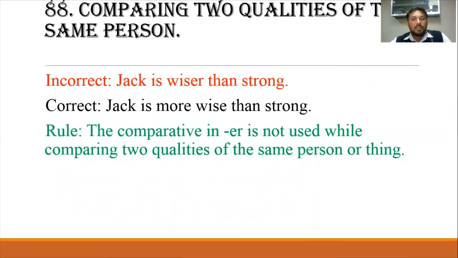Comparing two qualities of the same person. Jake is wiser than strong. The correct is, Jake is more wise than strong. So you have to use more wise because the person is the same, and here you are comparing two qualities of the same person. The comparative with than is not used while comparing two qualities of the same person.